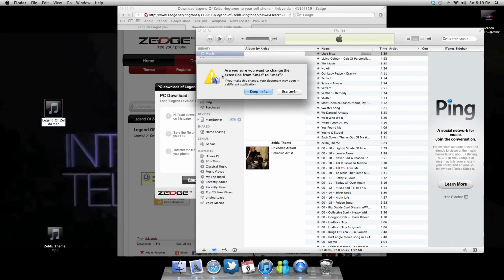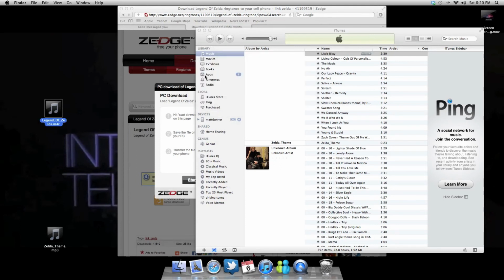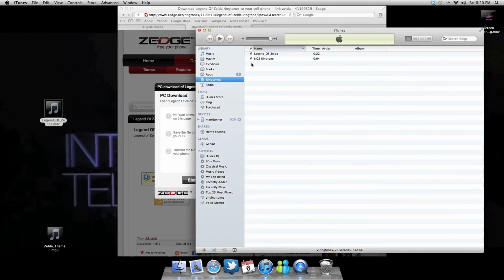Now you're going to get prompted with this warning. Are you sure you want to change it? Use MP4 or M4R? Yes. Now, when you drag this back in iTunes, you can go to ringtones. It'll be right there. All you have to do is sync it. Quick and easy, not as hard as people seem to think.